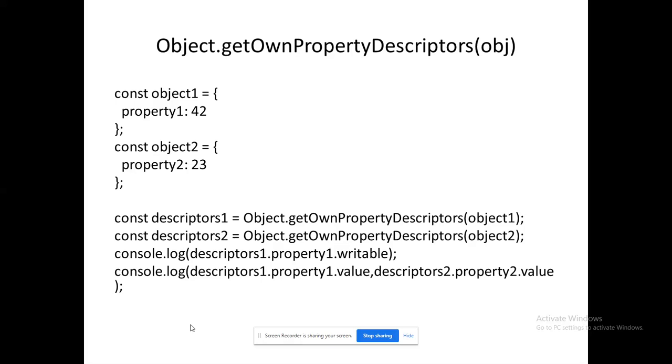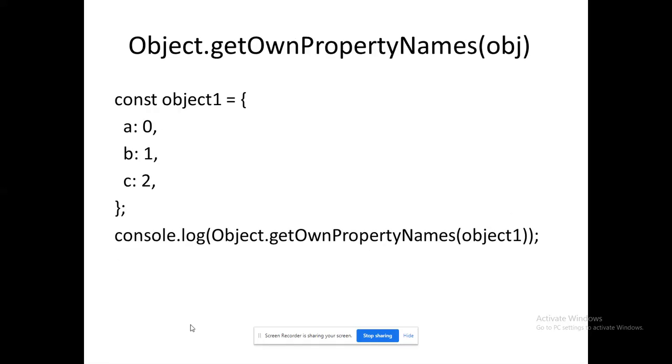So how am I accessing the value? descriptors1.property1.value is ready to retrieve me 42. descriptors2.property2.value will retrieve me 23. Right? Using the object only, we are ready to access it. The term, handle.property.value. So I am using my object to access the values of the corresponding attributes.